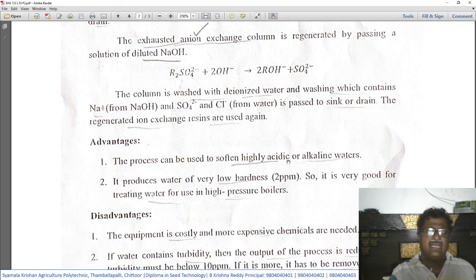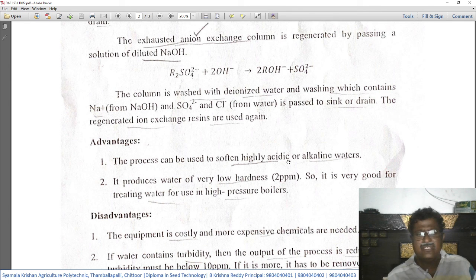So what is the advantage? The process can be used to soften highly acidic or alkaline waters. This method, which we have studied up to now, the cation and anion exchange method, is used for softening highly acidic or alkaline waters. Number two, it produces water of very low hardness, that is 2 ppm, so it is very good for treating water for use in high pressure boilers.